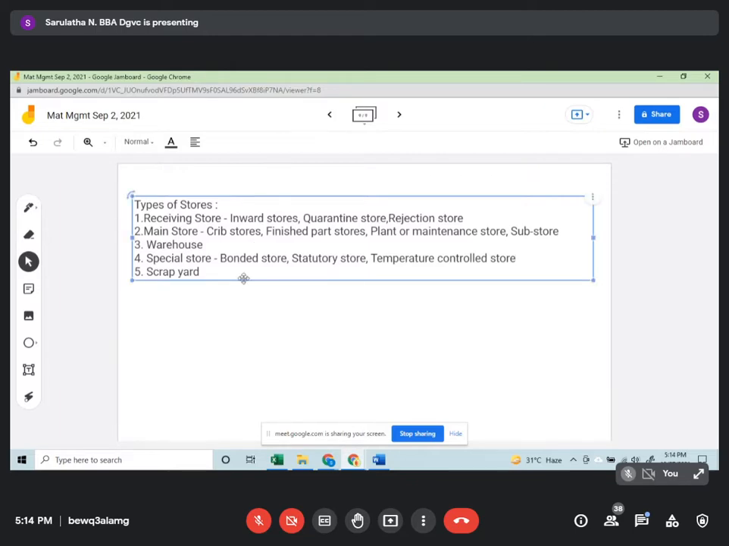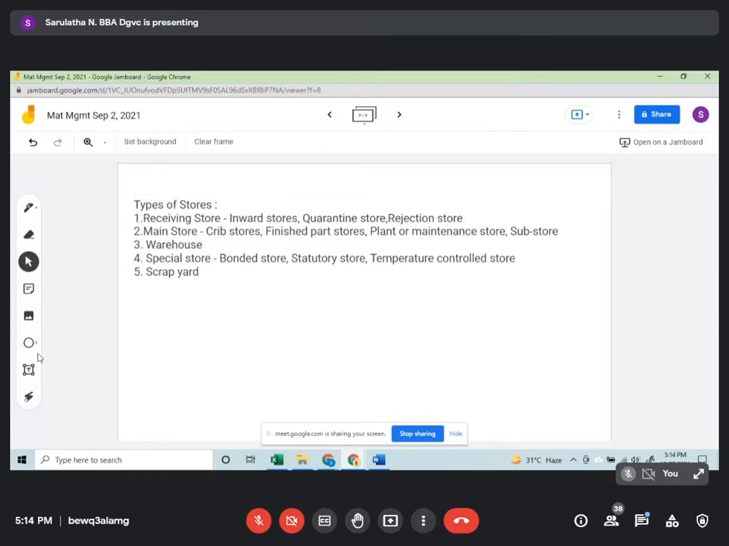Then the scrap yard is where whatever scraps have been segregated. You have to receive it, segregate it, and then store it. This will be the scrap yard store.